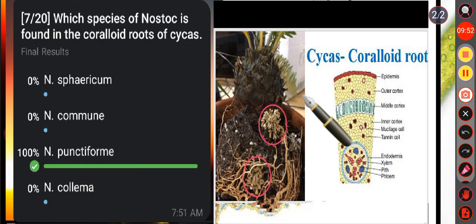We know Cycas is a gymnospermic plant in which coralloid roots are seen. Then what is a coralloid root? Coralloid roots are negatively geotropic, called apogeotropic roots. The middle cortex of coralloid roots contains nitrogen-fixing species of cyanobacteria, particularly Nostoc and Anabaena also. This root plays an important role in supplying nitrogen to the plant. So particularly the species Nostoc punctiforme is found in the coralloid roots of Cycas.